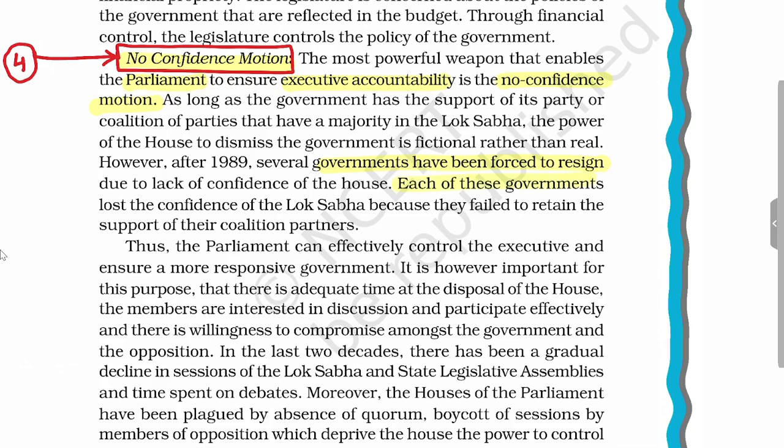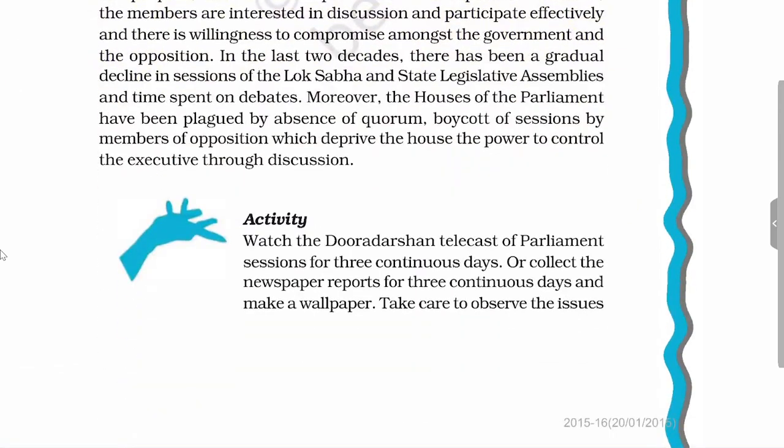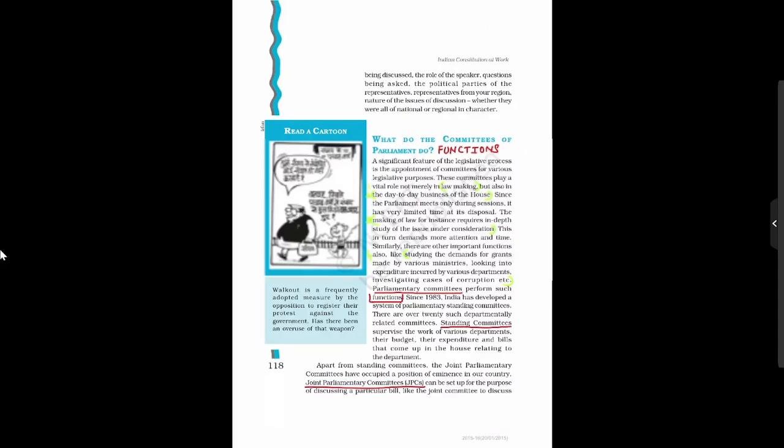Each of these governments lost the confidence of Lok Sabha because they failed to retain the coalition partners. So through the no confidence motion, the existing government can be toppled by the legislature and a new government can be created. So these are some instruments through which the legislature controls the executive.